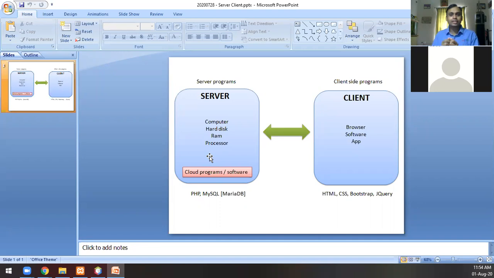You should understand this, that none of the PHP code that you write appears on the client side on the browser. You don't see any of those things. Only what it produces as a result, which is HTML, CSS, Bootstrap, and JavaScript or whatever, is what will come to the client side. So the PHP code will sit on the server and it will run only on the server, and whatever output comes from there is sent to the client when there is a request.